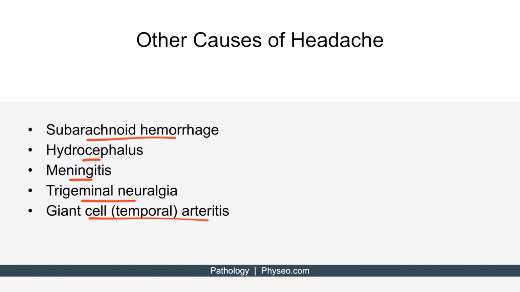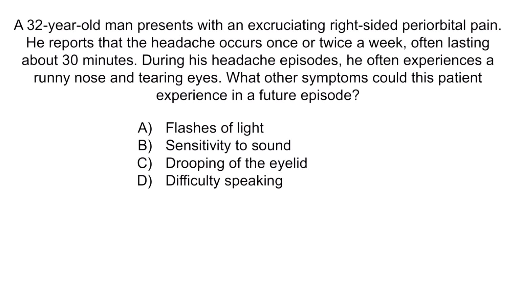All right, now that we've covered all the information, let's review with a question. A 32-year-old man presents with an excruciating right-sided periorbital pain. He reports that the headache occurs once or twice a week, often lasting about 30 minutes. During his headache episodes, he often experiences a runny nose and tearing eyes. What other symptoms could this patient experience in a future episode?